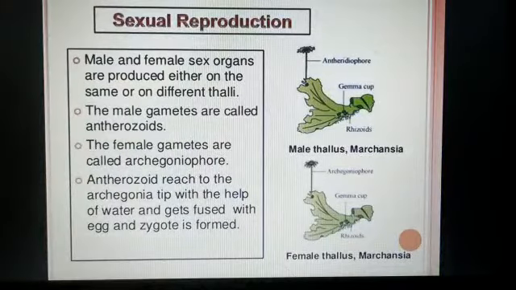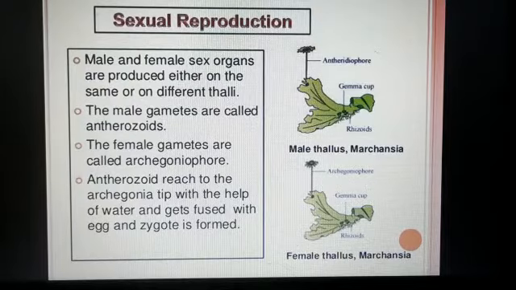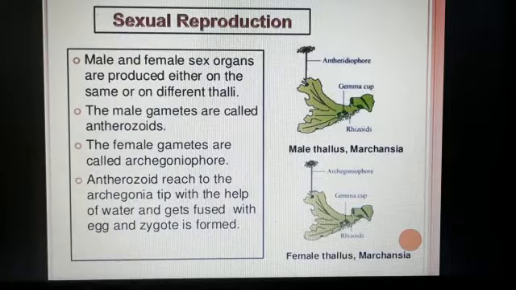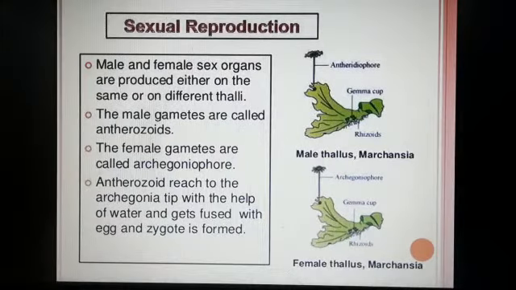Now we read sexual reproduction in detail. The male and female sex organs are produced either on the same or on different thalli. In this picture you see the male thallus in Marchantia. Marchantia is a bryophyte.